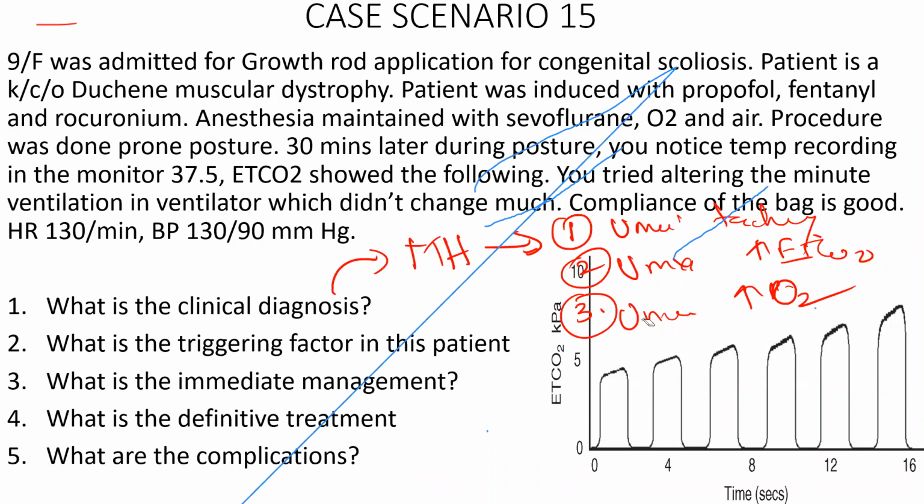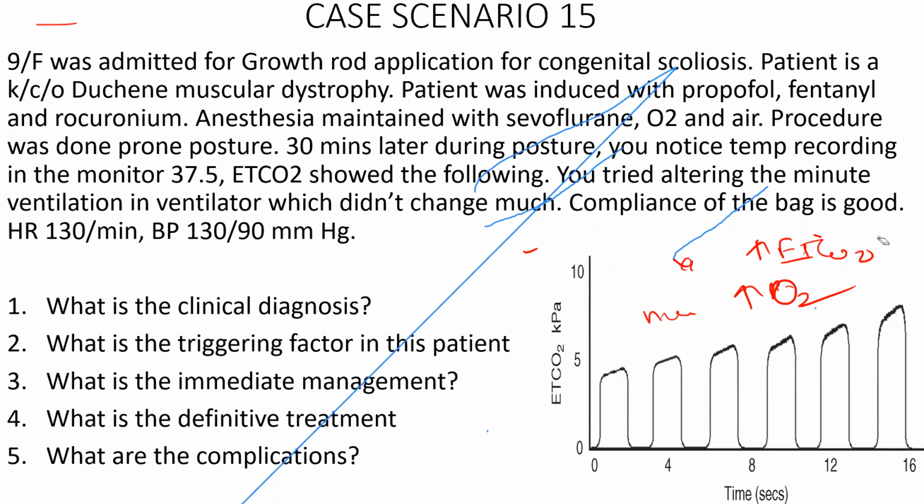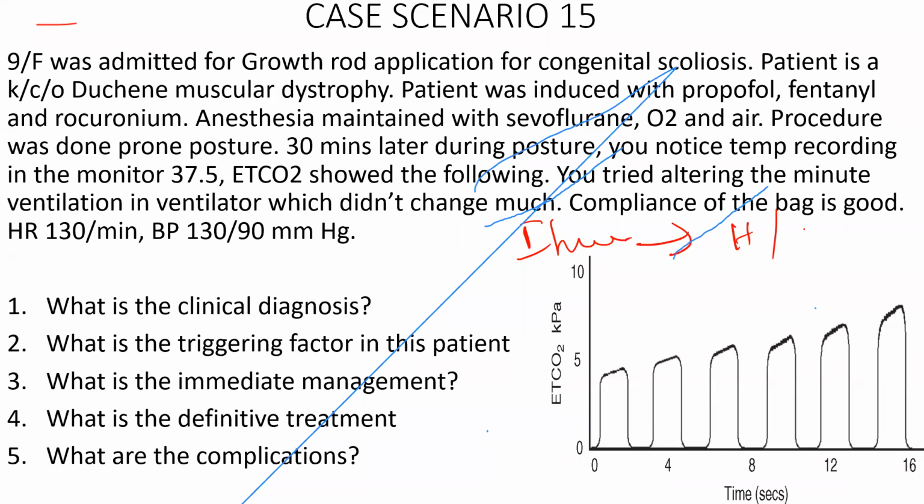Good. So what is the triggering factor in these patients? Or what are the normal triggering factors for malignant hyperthermia? Inhalational anesthetics. Okay, all inhalational agents, like halothane, sevoflurane, desflurane, and isoflurane. Then muscle relaxant, succinylcholine. So these are the factors which are going to be the triggering factors for malignant hyperthermia.